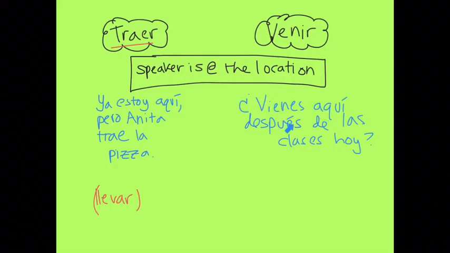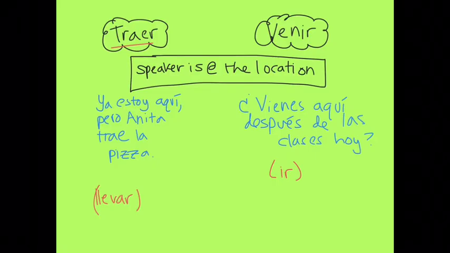¿Vienes aquí después de las clases hoy? Are you coming here after classes today? The speaker's already at that location, and they're wondering if the other person is going to come there as well. They're at the location, so again, they can use this verb. If they are not at the location, instead, they would use the verb ir, to go.